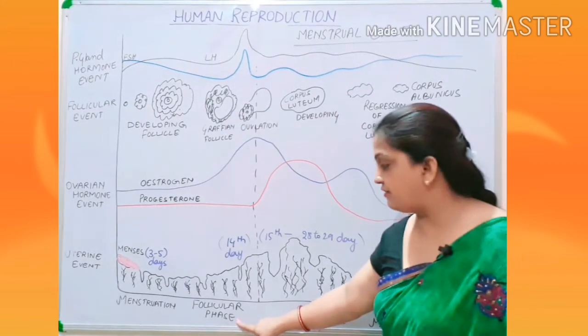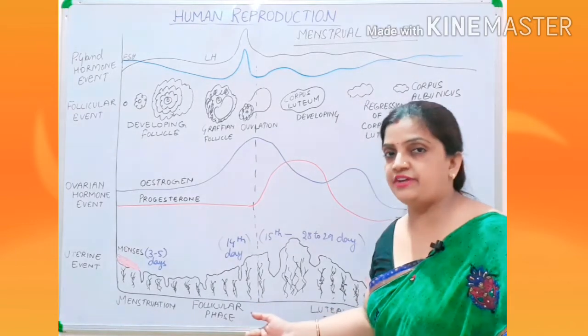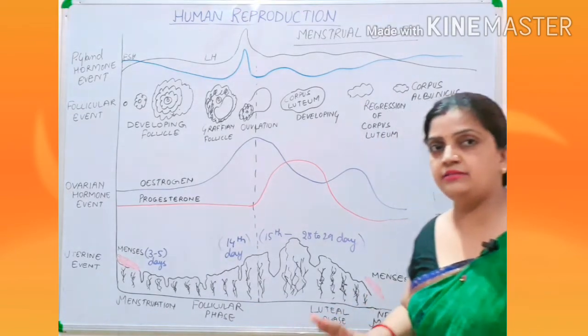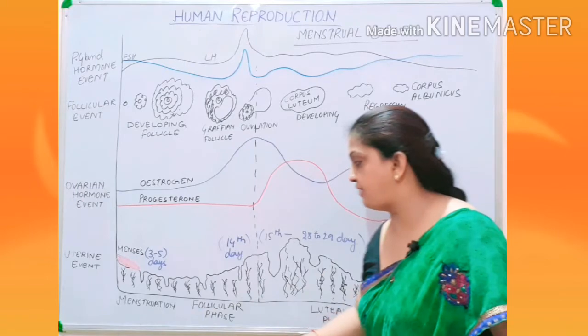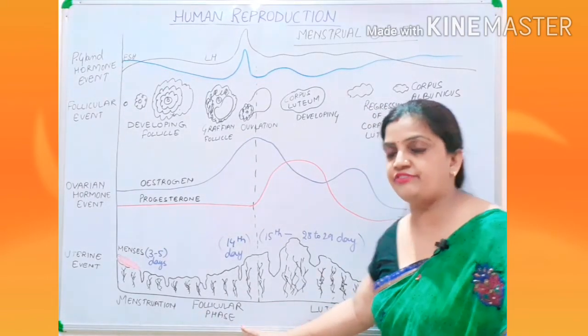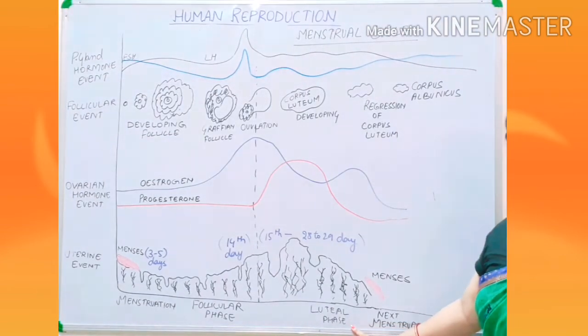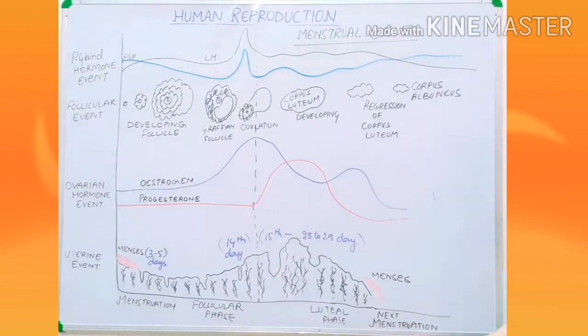This follicular phase will be having your ovulatory phase also, but there are main three phases: menstruation phase, follicular phase, which is also called as proliferative phase, then your luteal phase, which is also called as your secretory phase, then again your menstruation, which is called as menses.